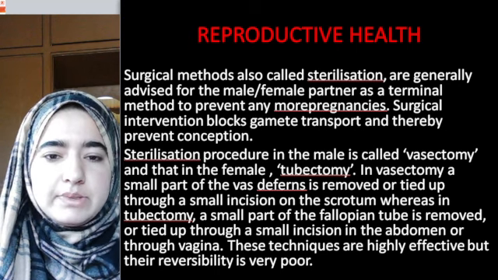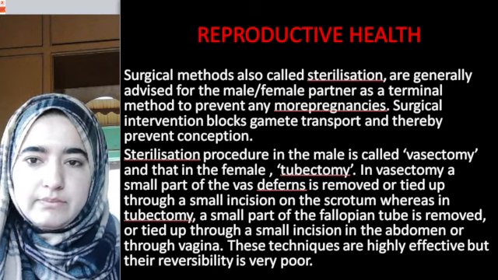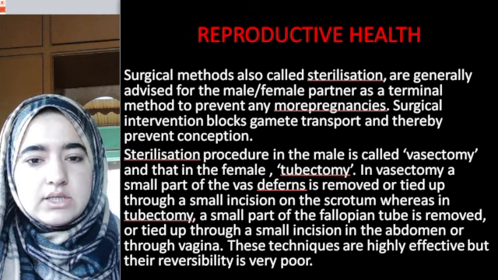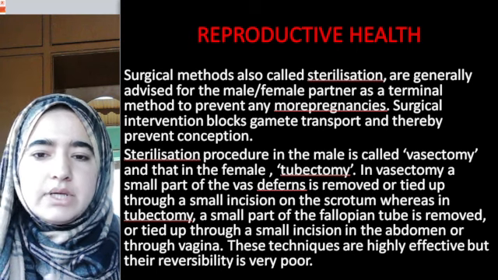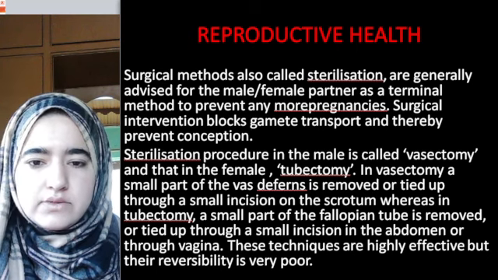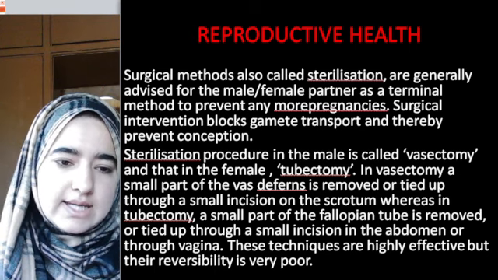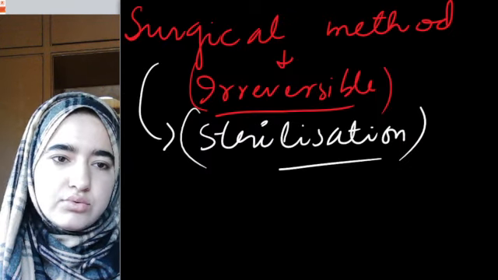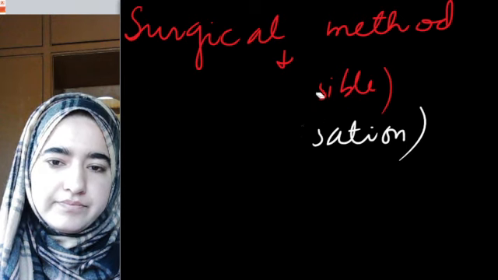Surgical methods are applicable and advised for both males and females, as a terminal method, so that no more pregnancy will take place after that. Sterilization in males is known as vasectomy and that of females is known as tubectomy.